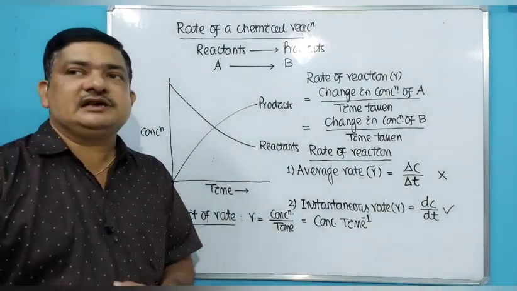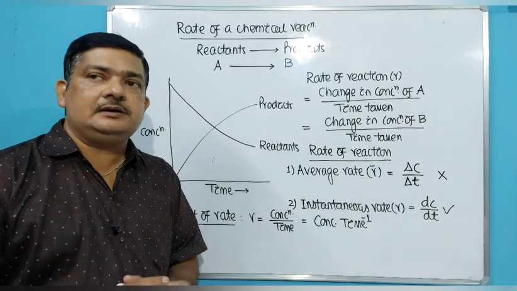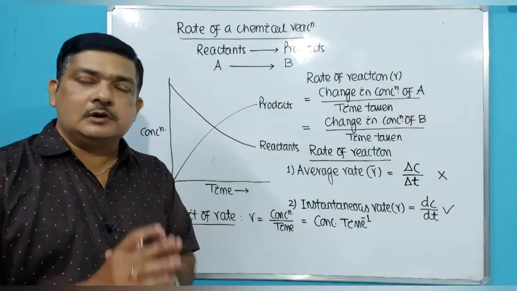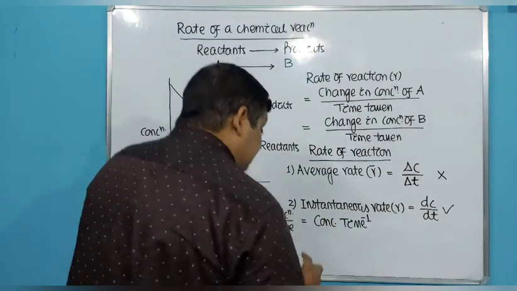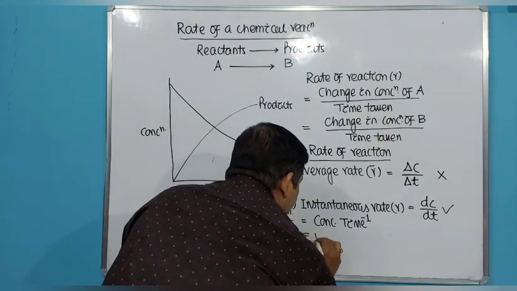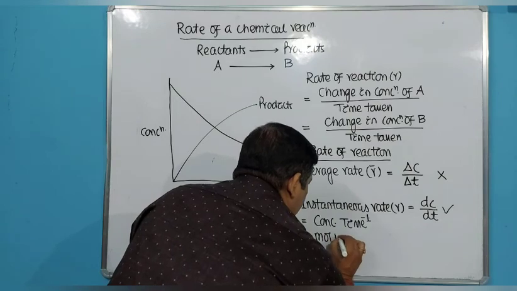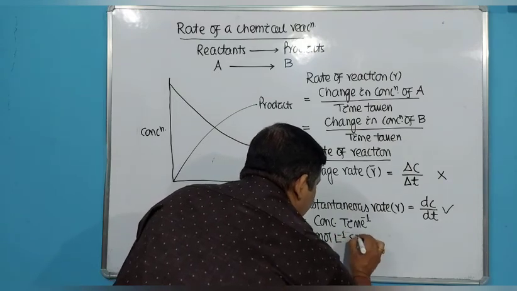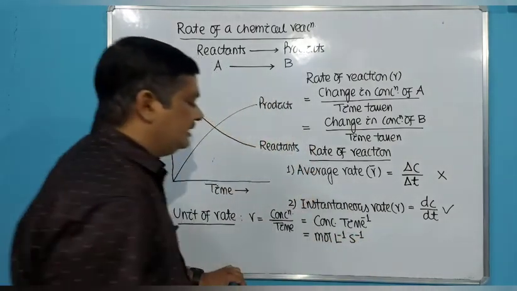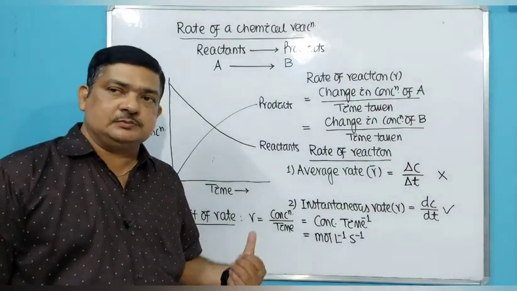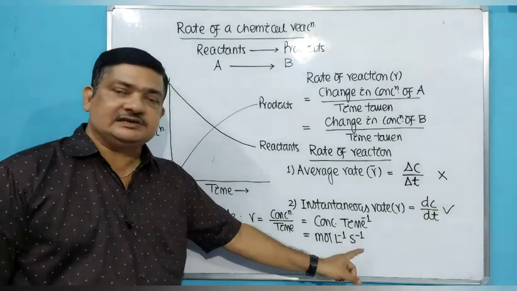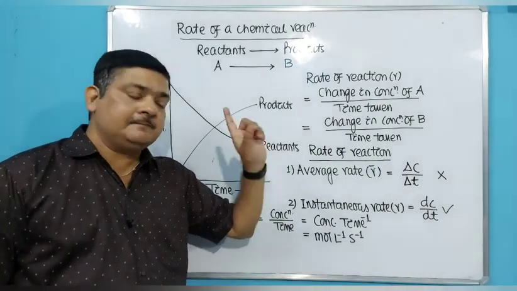Mostly we express the concentration of the reactant or product in molar concentration, that is moles per liter, and time in seconds. So when we express concentration in moles per liter and time in seconds, what will be the unit? Mole per liter per second.